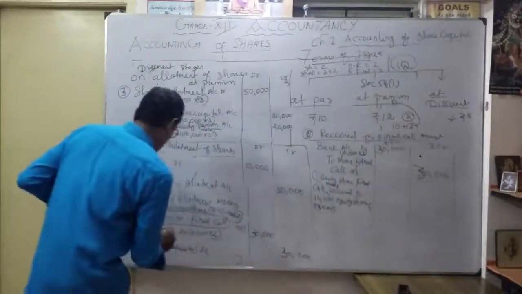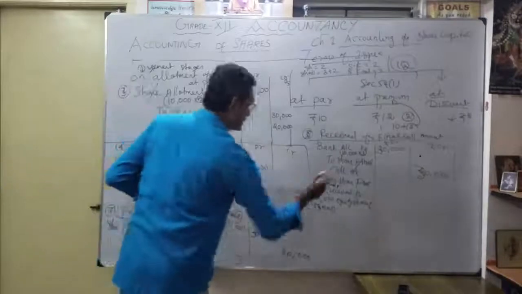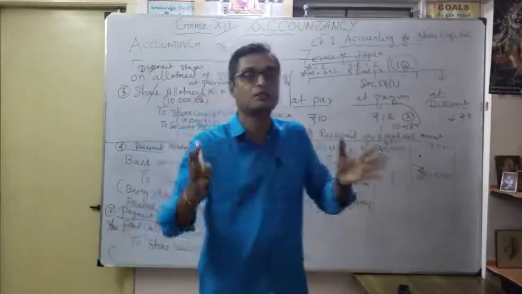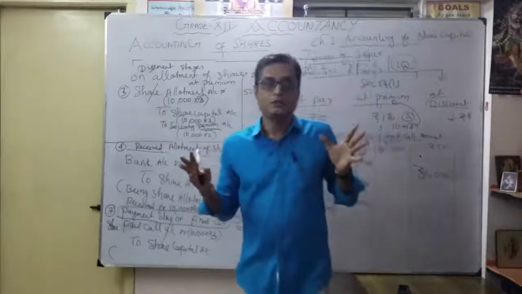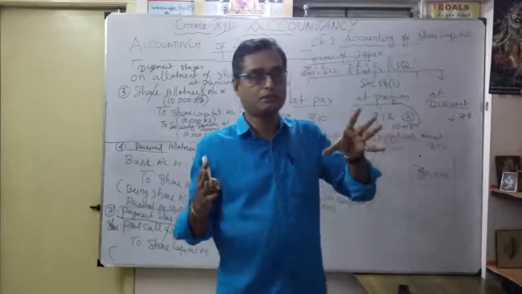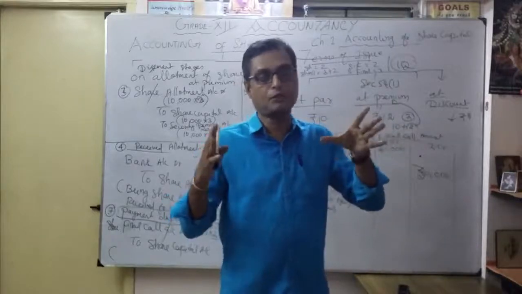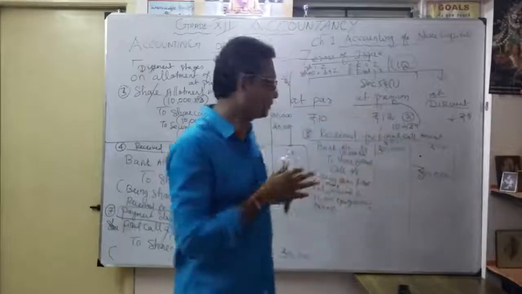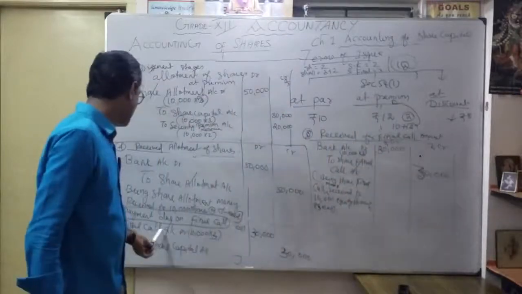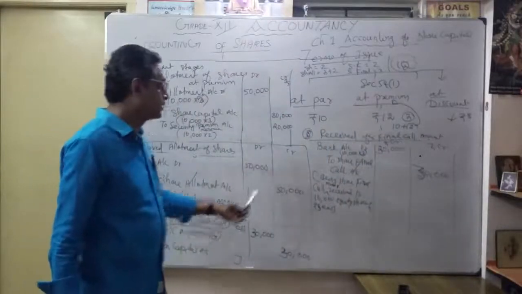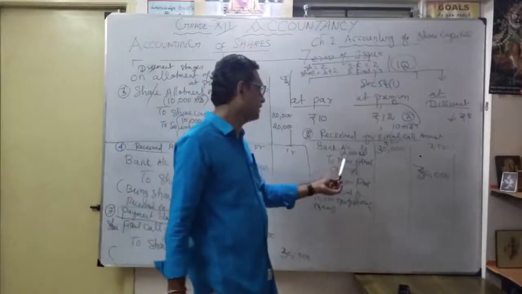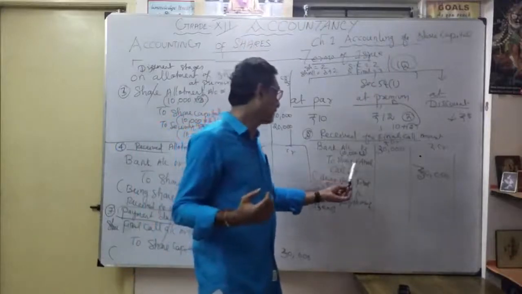Now see the changes: my debit and credit change. That's what happens when you prepare the ledger account, and later the cash account. When you prepare the cash account, the share capital account should be equal. Correct, that's the cancellation. Here I debit the bank account, and I am crediting the share final call account.